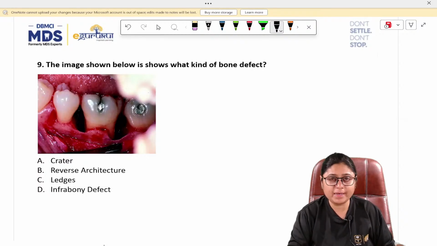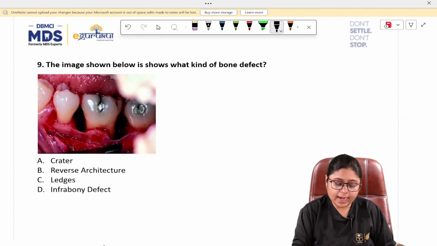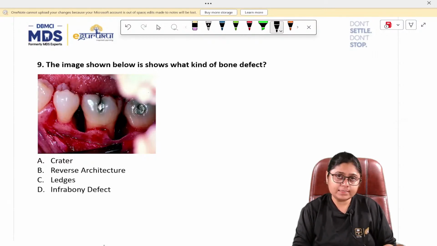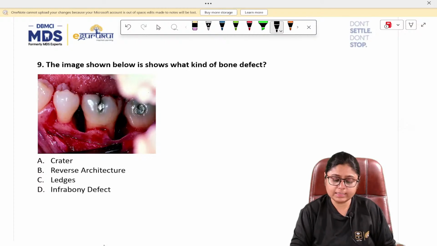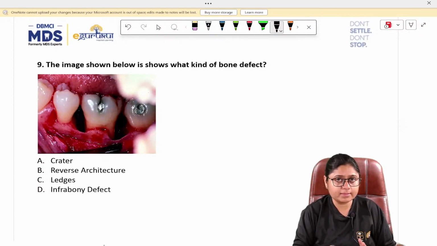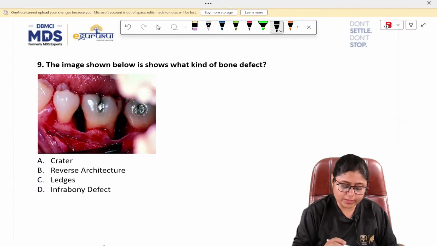The facial plate we can very clearly see. The radicular bone is as it is, and the interproximal bone or the interdental bone is completely lost. In the last class also we discussed this, for the osseous craters. So the answer to this question is B.